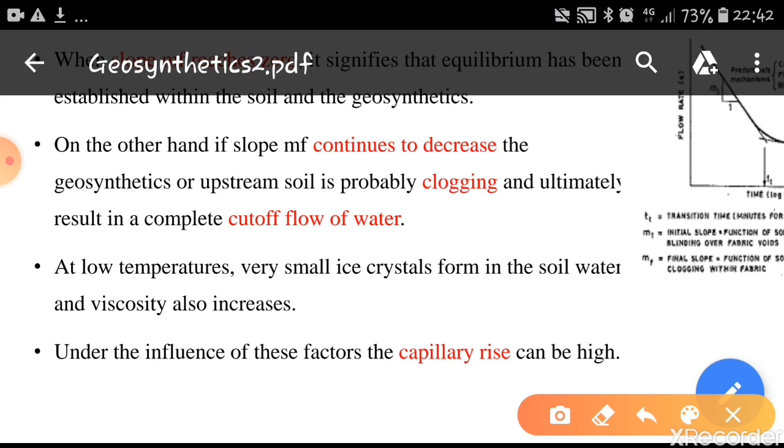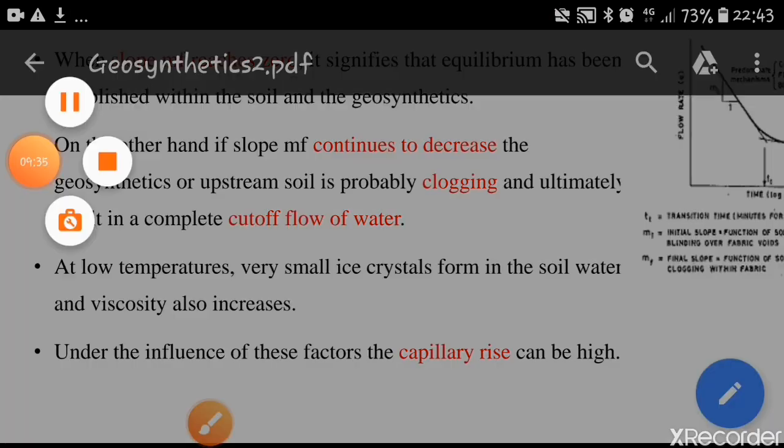At low temperatures, very small ice crystals form in soil water and viscosity also increases. So under the influence of these factors, the capillary rise can be high. So this is the nature of the graph, and it shows that only when it reaches the equilibrium condition does the flow start taking place through the geosynthetics.